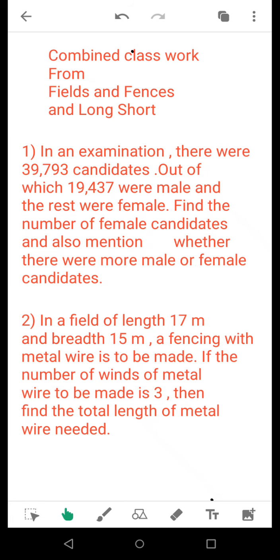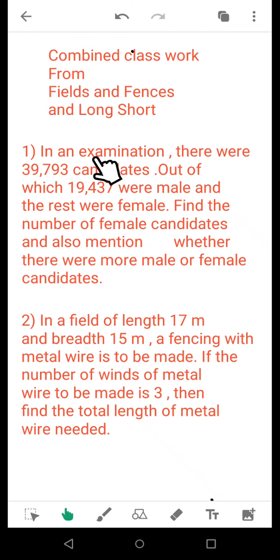Today we will have combined classes based on fields and fences and long and short. Whenever this particular video is published on the school website, you will write down the questions, write down proper statements, do the calculations, and then 1 or 2 days later send them for checking. There are 7 questions in all based on the two topics, fields and fences, long and short. You need to solve them.